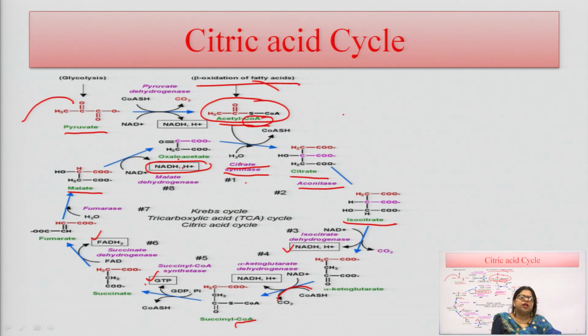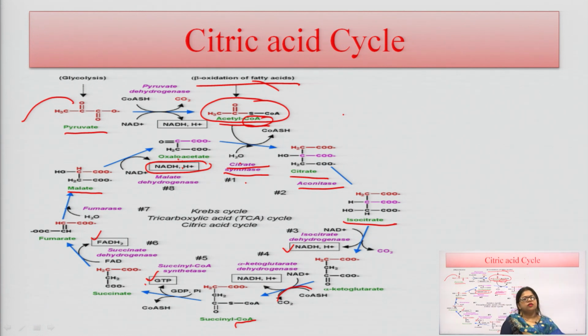This cycle is also helpful for the electron transport chain and oxidative phosphorylation reaction, because they are in close proximity with the electron transport chain. So, citric acid shows good importance in the electron transport chain also.